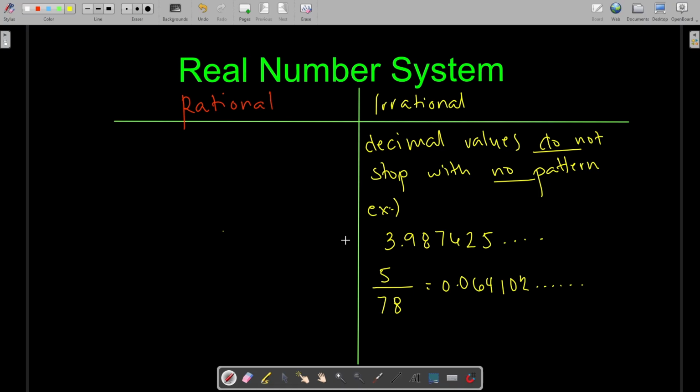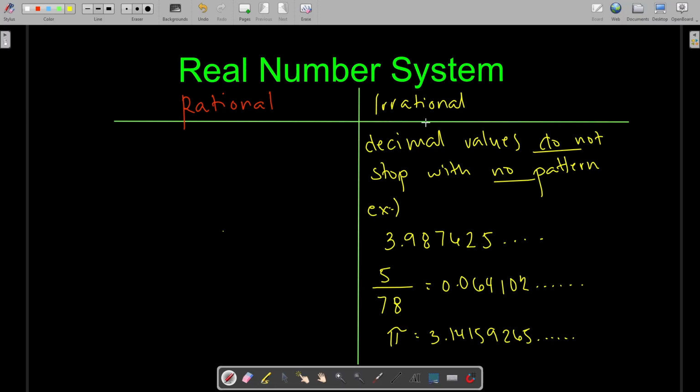Another example. Let's say pi. Someone say, yo, cool guy, isn't pi only 3.14? That's fact. But if you actually put pi in the calculator, it is actually 3.14159265, etc. It did not stop.